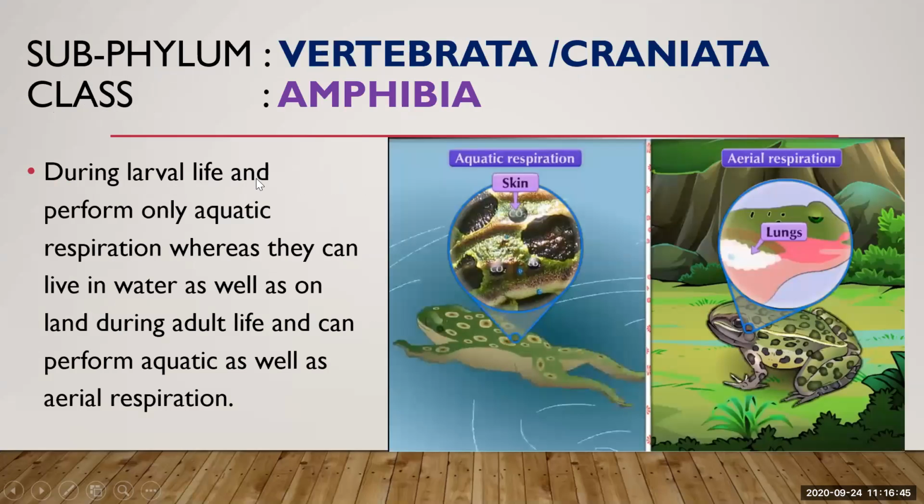So during larval life they perform only aquatic respiration, whereas they can live in water as well as land during adult life and can perform aquatic as well as aerial respiration. They can perform both types of respiration, because when they are larvae they have gills, and when they develop into adults, their gills develop into lungs, which help them do aerial respiration, like us. They can respire in air.